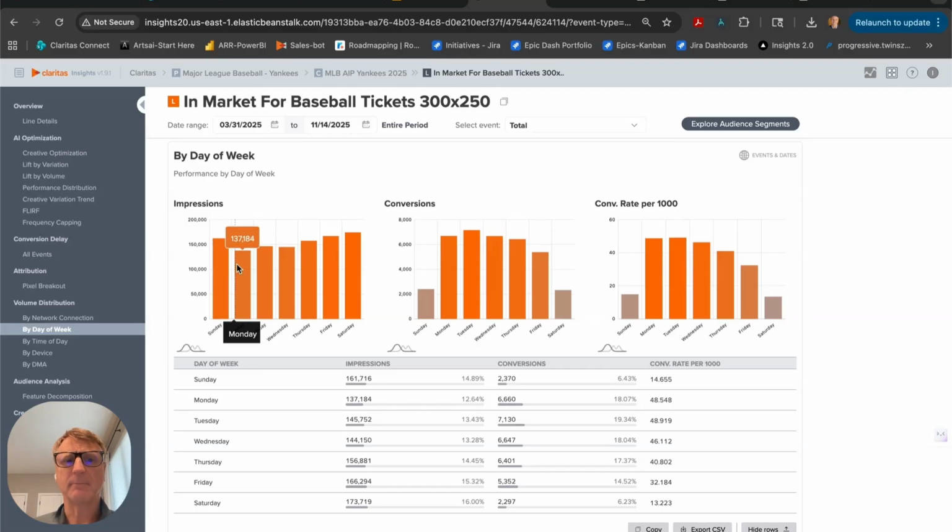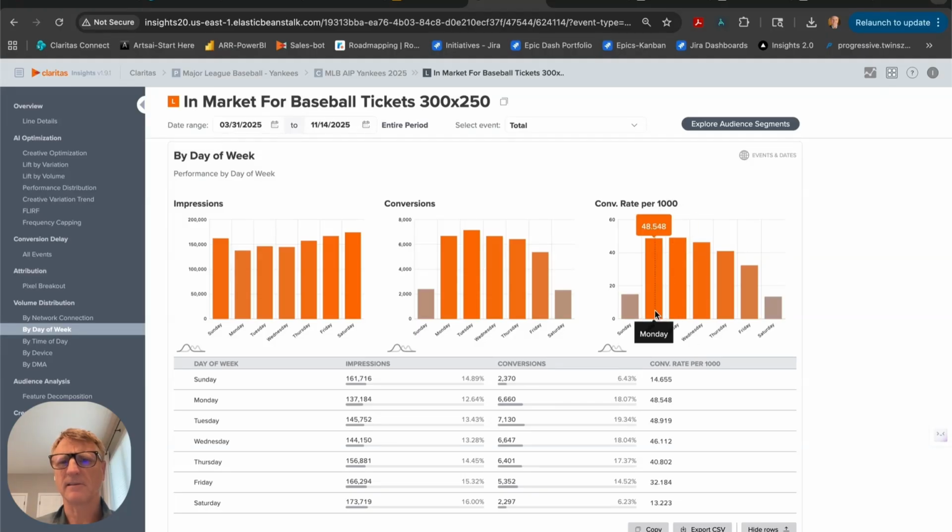Here you can see that the impressions are being delivered across the week with heavier impressions on Saturday and Sunday. But interestingly, the conversions are highest on Monday, Tuesday, and Wednesday. That's a total conversion count. So to normalize the data, you divide the conversions by the impressions. Claritas's standard is to multiply that by 1,000.